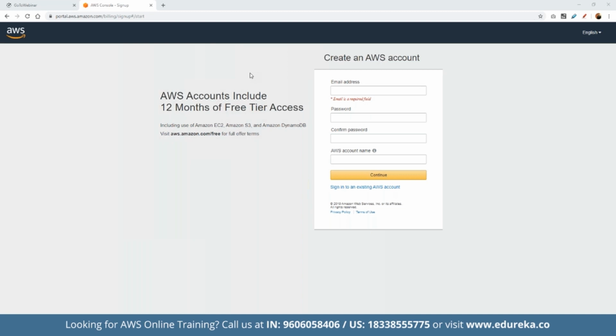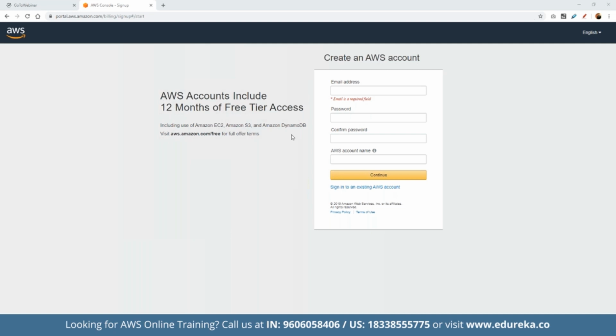Not to worry, once we enter the card here, our card will be charged a nominal fee of 1 INR, that will be reversed once the transaction has been authorized. It is done just to cross check that the card is active, up and running, and then we can get started on having access to the AWS account.